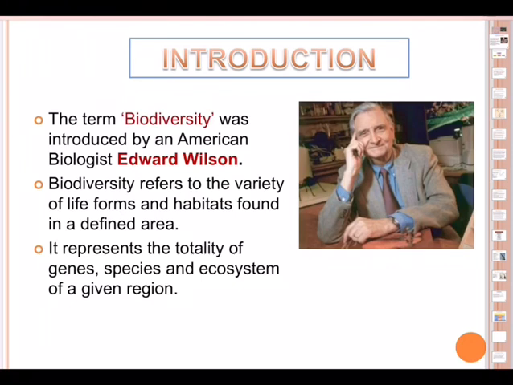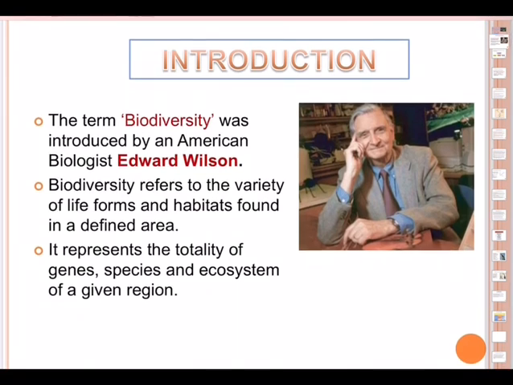Biodiversity refers to the variety of life forms and habitats found in a defined area. As you all know, bios means life, and diversity means varieties of forms. So biological diversity can be defined as the vast array of species of microbes, algae, fungi, plants, and animals occurring on the earth, either in the terrestrial or aquatic habitats, and the ecological complexes of which they are part.